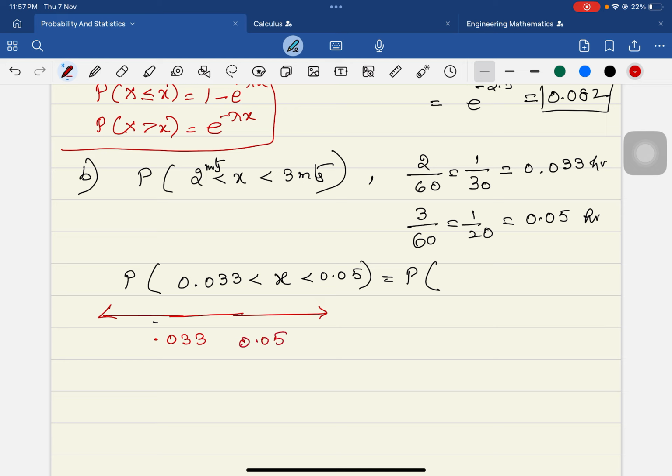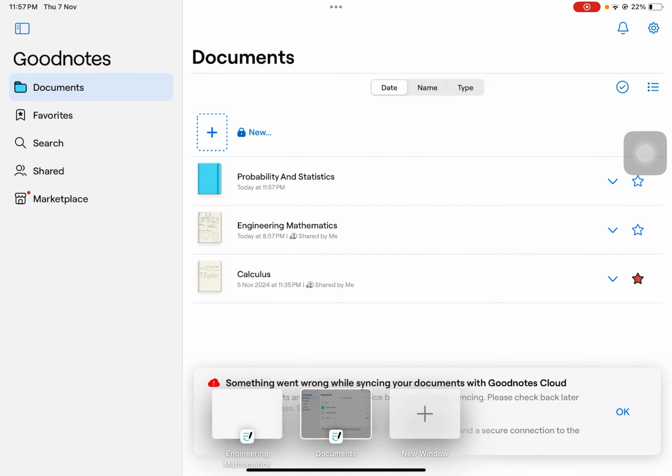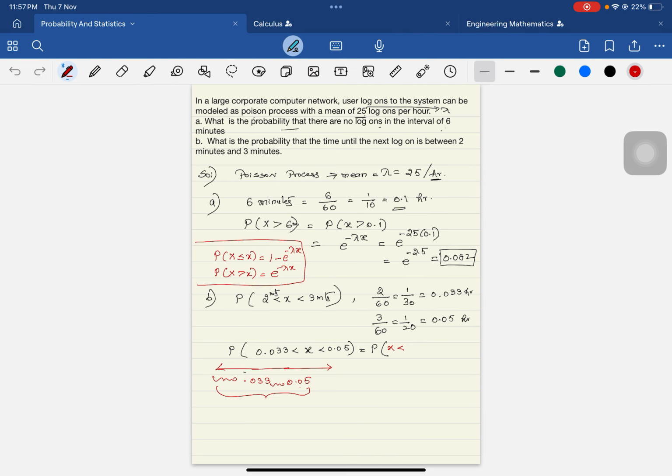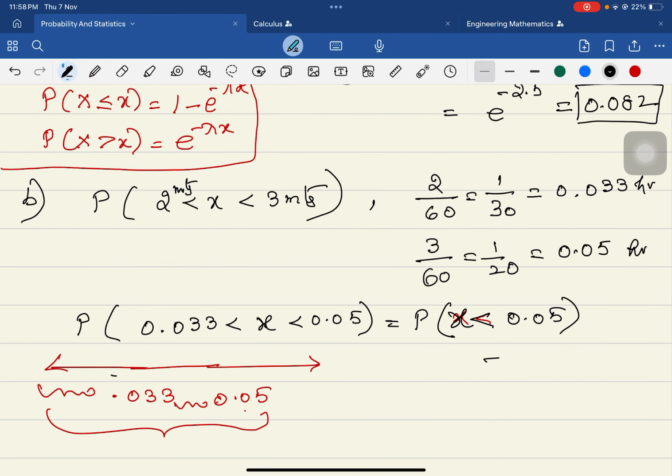To find the probability between these two, we take the probability of x less than 0.05 minus the probability of x less than 0.033, and the remainder is the value between them. This is what you have to find out.